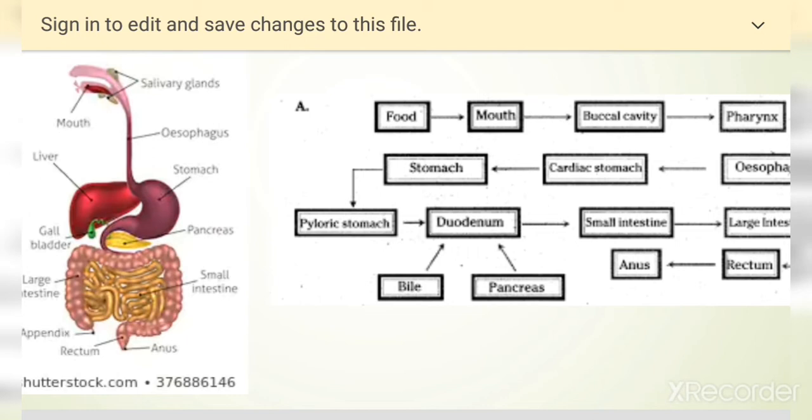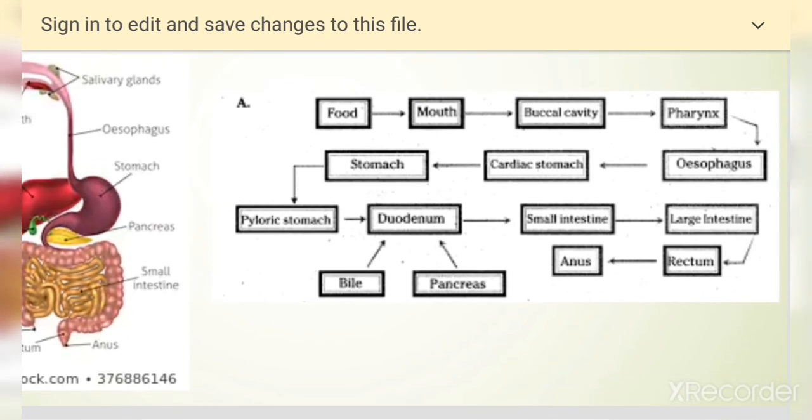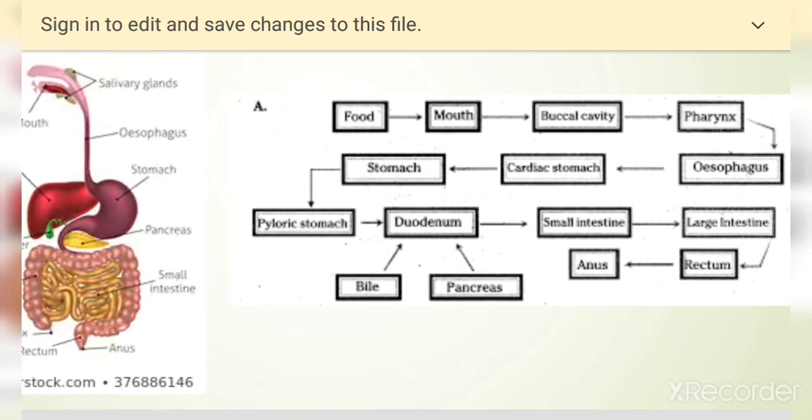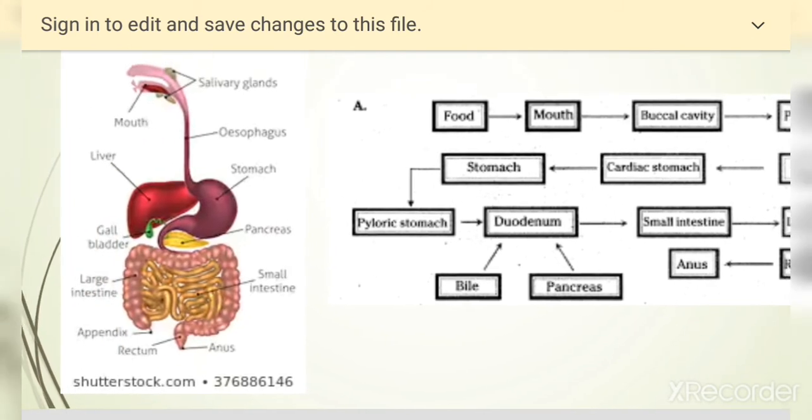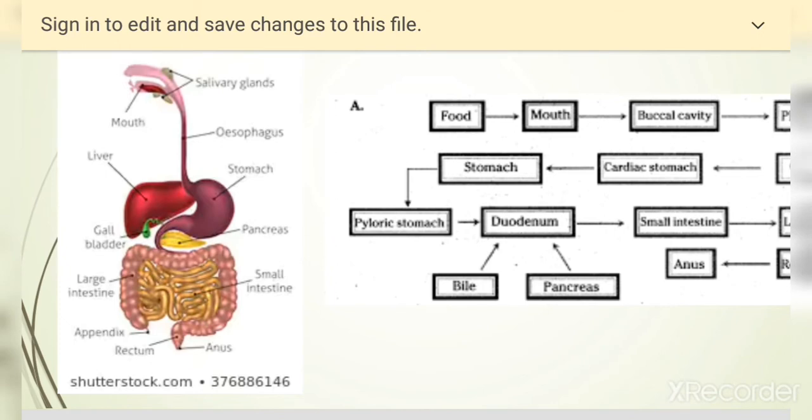You can see in this flow chart how the food enters the mouth, then the buccal cavity, pharynx, from pharynx to esophagus, esophagus to stomach, from stomach to duodenum, through the duodenum it enters the small intestine, finally the large intestine, rectum, and is ejected out through the anus. The ejection of the waste material is called defecation. I hope you understood this concept. It's clear in the picture, the different parts of the alimentary canal in humans.